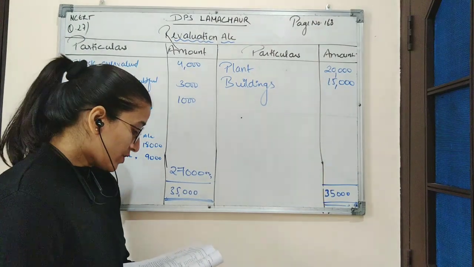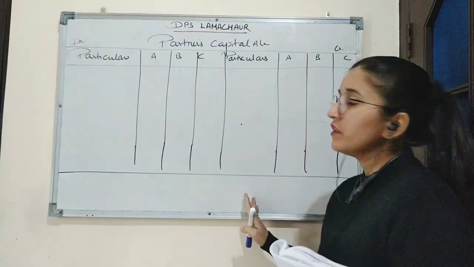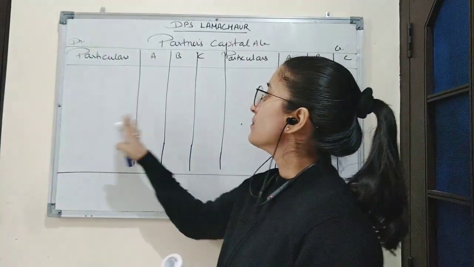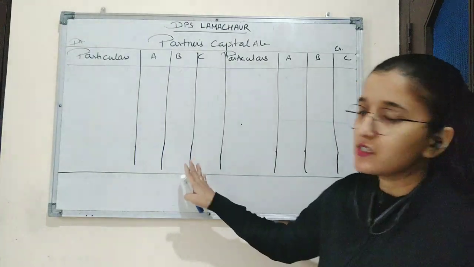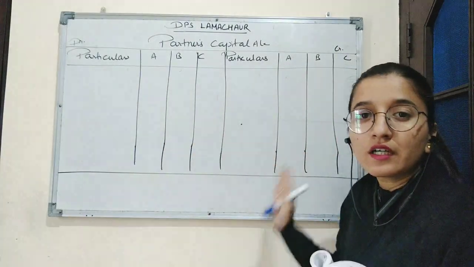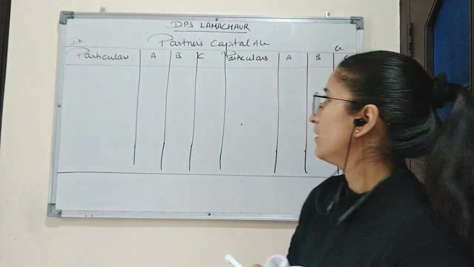Now according to the question, next we have to prepare the partners' capital account. Now here is the format of the partners' capital account. Particulars, partner A, partner B, partner C on the debit side, then particulars A, B, C partners on the credit side. As we know, there are 3 partners, C is the new partner.